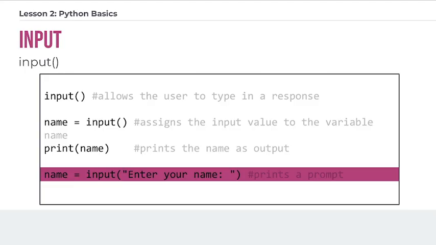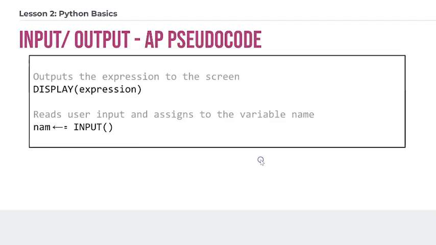Then they will have a space here where they can type their name, and then when they hit enter, that's going to be saved into this variable name. So those are the ways that you would use the input method in Python.